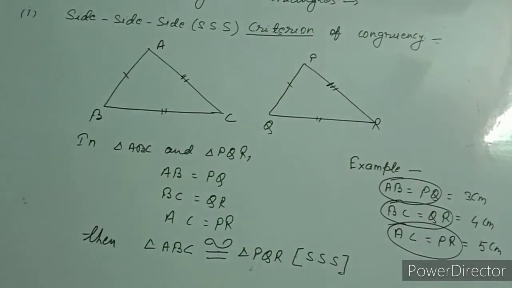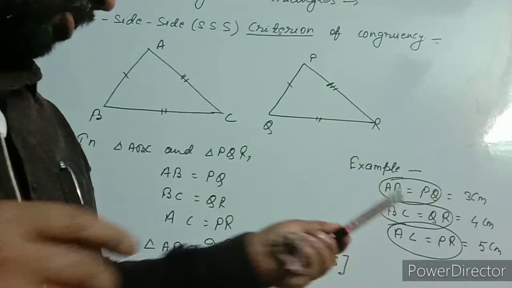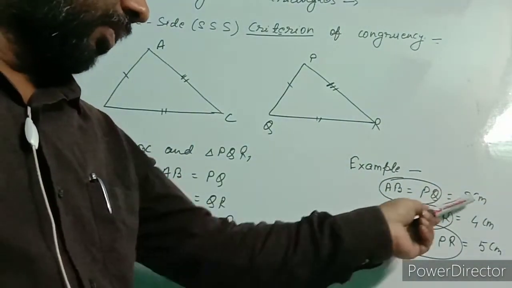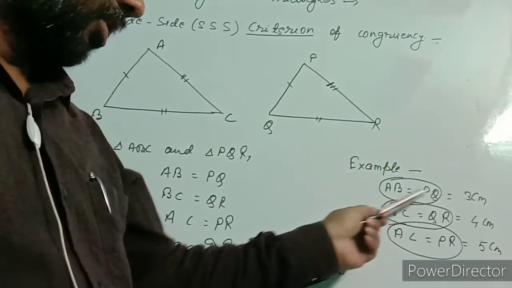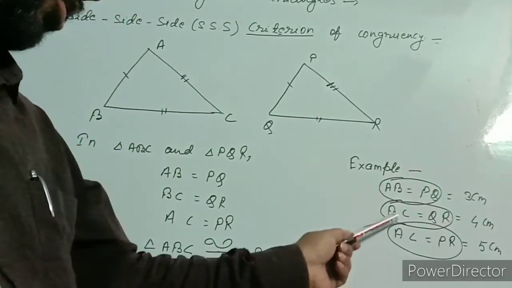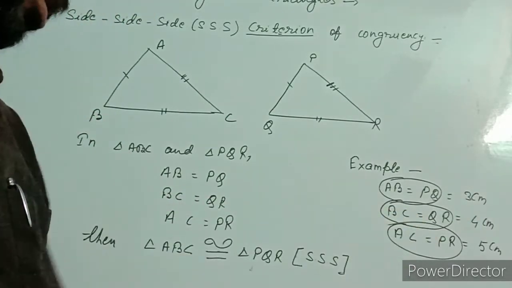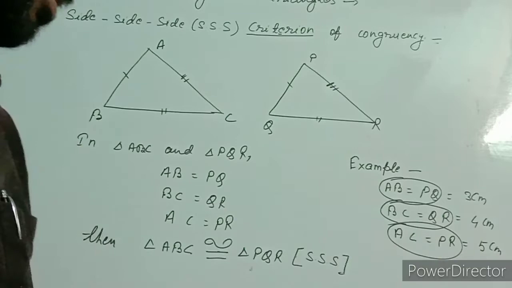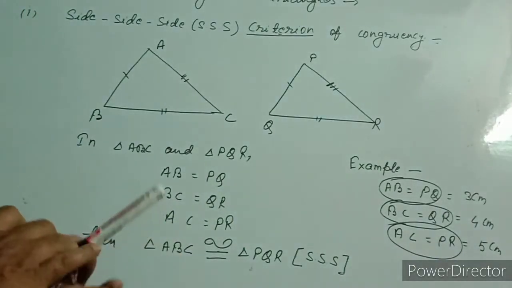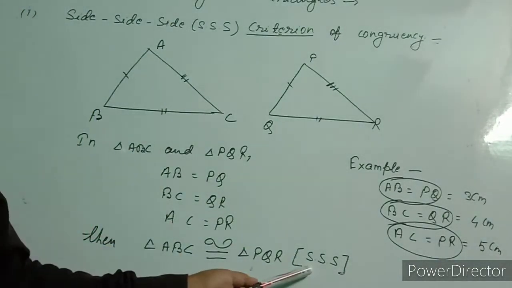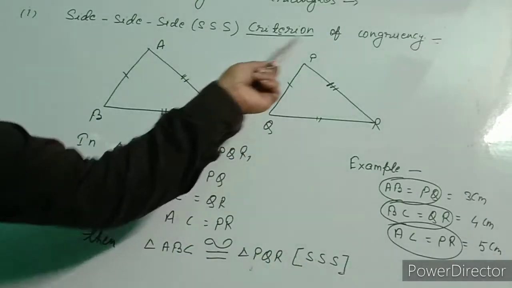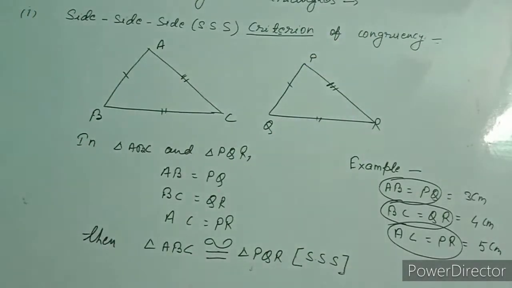These three pairs of corresponding sides are equal. So these two triangles will be congruent under SSS criterion of congruency.